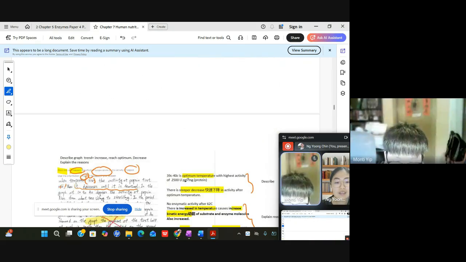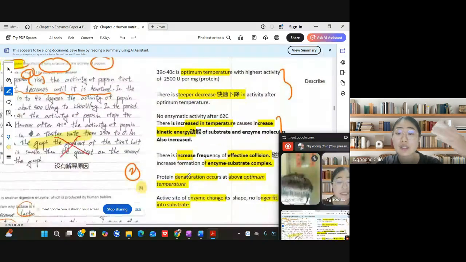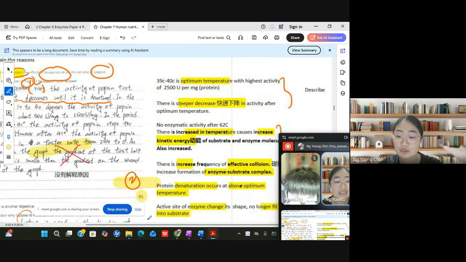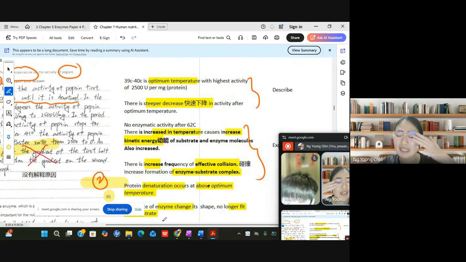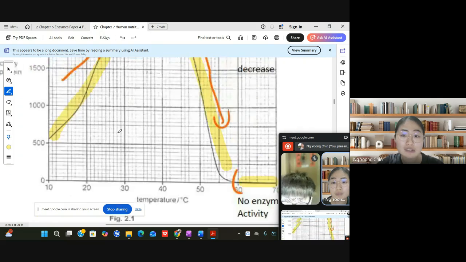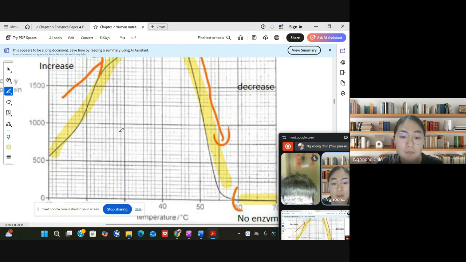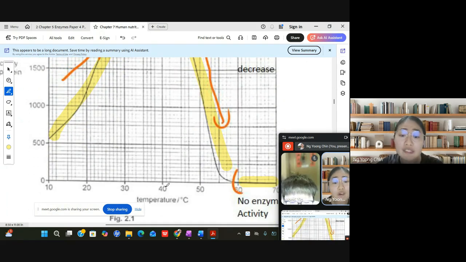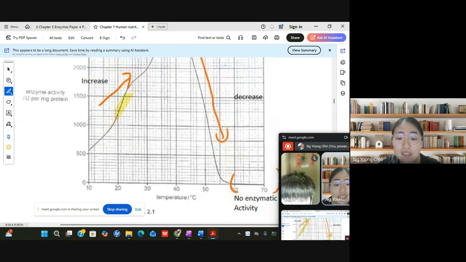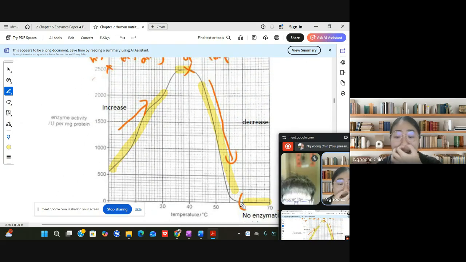So you can see how they describe it. I'm still describing; I haven't explained the reason yet. I just describe the increase and decrease. The second step is a steeper decrease, which you can see from this graph: the decrease starts from 40 degrees Celsius down to 60 degrees Celsius.